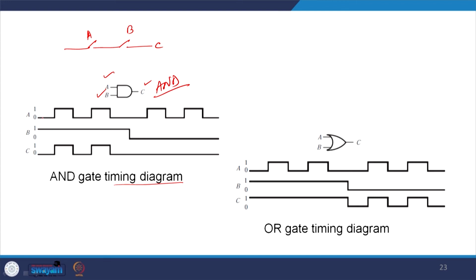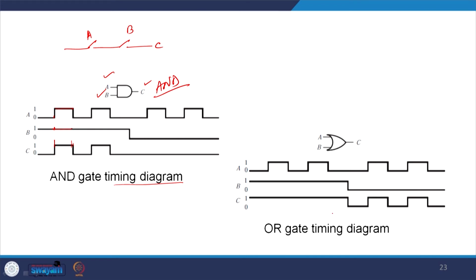You can see here A is 0 and here B is 1, so you are going to get 0 over here. But at this place A is 1 up to here and B is already 1, so you are going to have a 1 over here for the C. Likewise, I can explain it.